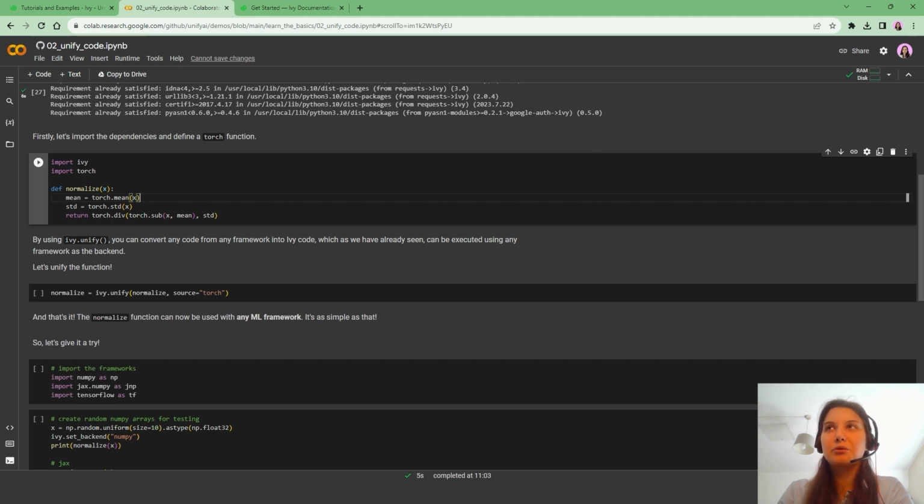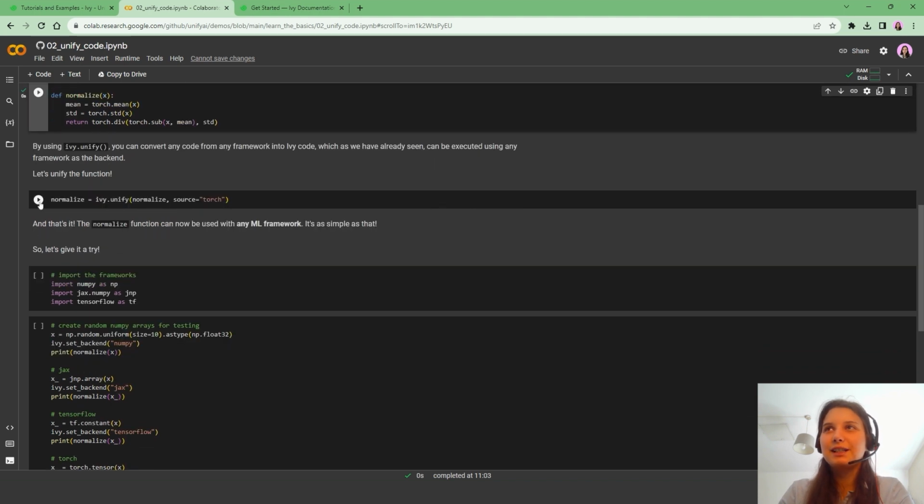So in a sense, if we want to use this function with TensorFlow, for example, we wouldn't be able to do that right now. If we set x to a TensorFlow constant, this function would return an error because we can't use torch with TensorFlow constants. So in order to overcome this issue, we can use ivy.unify.